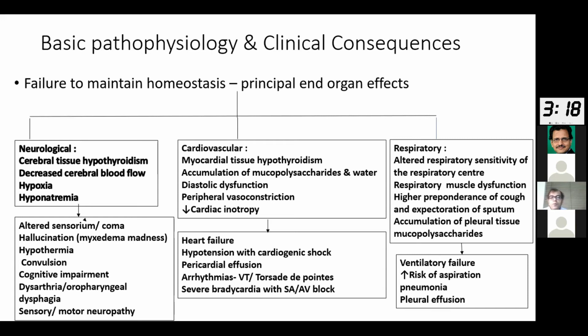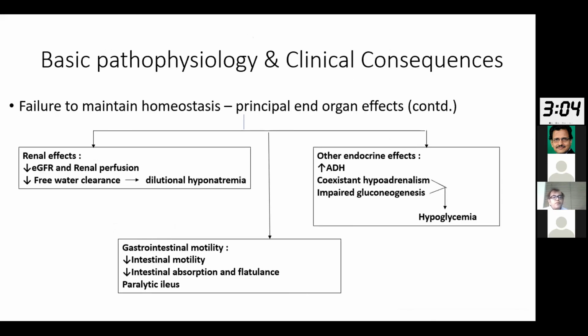And this is something which we also have to understand, that their basic immune response goes down. And there is, in general, in patients with poorly controlled hypothyroidism, a higher preponderance of cough and expectoration. The other systems which get affected are the renal system. Basically, there is a reduced eGFR with reduced renal perfusion, and there is a reduced free water clearance. This leads to fluid accumulation, which on one hand worsens the heart failure, and on the other hand, it leads to a dilutional hyponatremia. The other endocrine effects are, for example, because of this hypotension, a rise in ADH.